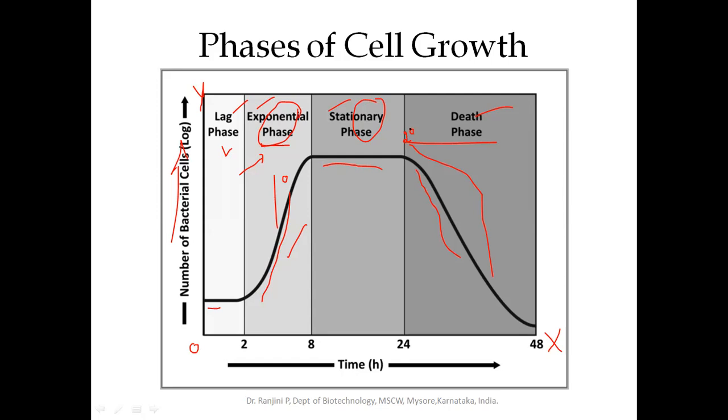These secondary metabolites include antibiotics, flavonoids, pigments, etc. So these have pharmaceutical importance in human life. So now you learned the different phases of the cell growth, the factors which influence the different phases of the cell growth, and how primary metabolites and secondary metabolites are produced.